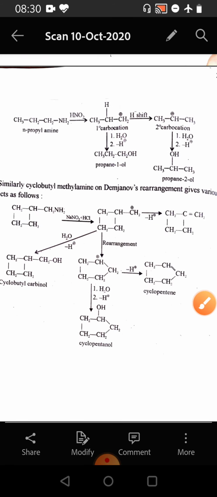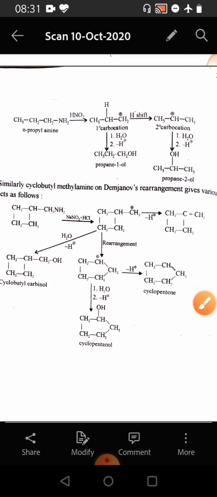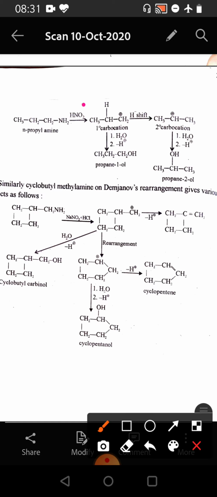So, we see that here is n-propyl amine. This n-propyl amine reacts with nitrous acid and a 1 degree carbocation is formed. This 1 degree carbocation can react in two manners and different products are formed. For example, in one manner the hydrogen shift takes place and a 2 degree carbocation is formed. This 2 degree carbocation then undergoes hydrolysis in the first step and deprotonation in the second step, giving rise to propan-2-ol. Whereas this 1 degree carbocation which was formed undergoes hydrolysis in the first step and deprotonation in the second step and yields propan-1-ol.